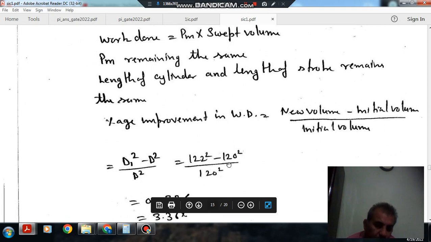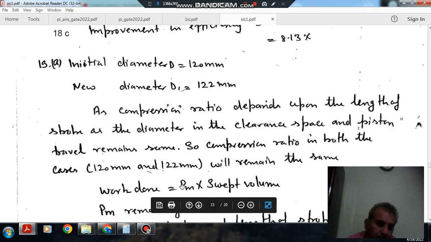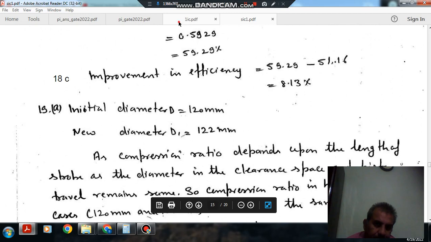So 122 square minus 120 square divided by 120 square will be 0.0336, or 3.36%. So the answer is option A.